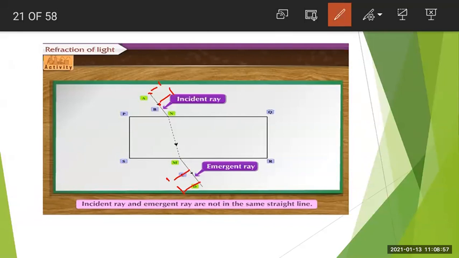Then what you have to do afterwards, remove the slab and the pins and draw a straight line going through the points C and D so that it intersects SR at M. Okay, we will see it.